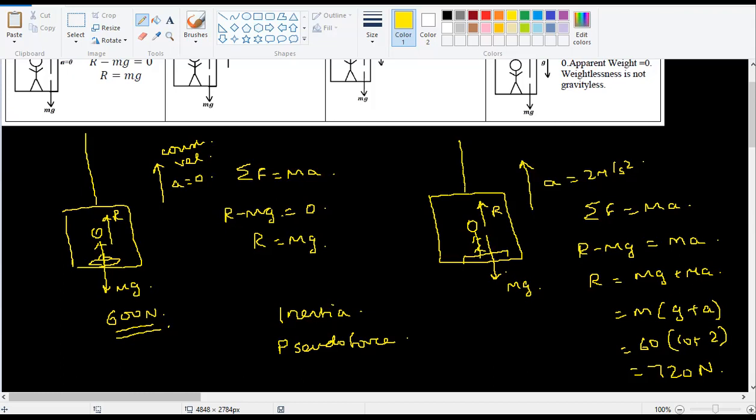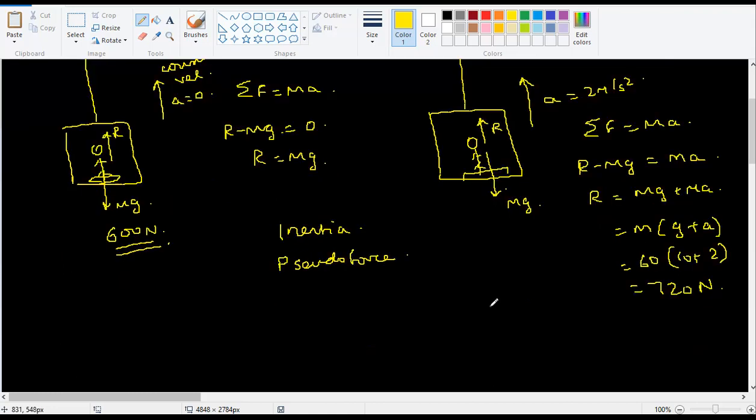It's the same concept here. Only, instead of a car, the lift is accelerating upwards and you are thrown backwards, downwards, which means you will be feeling more weight. And the weighing machine will be showing you higher weight, higher mass.